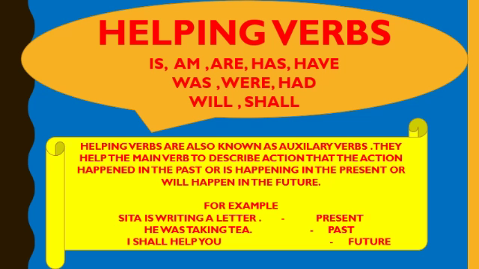Helping verbs are also known as auxiliary verbs. So the second name of helping verb is auxiliary verb. Auxiliary verbs and helping verbs are the same. They help the main verb to describe action, that the action happened in the past, or is happening in the present, or will happen in the future.